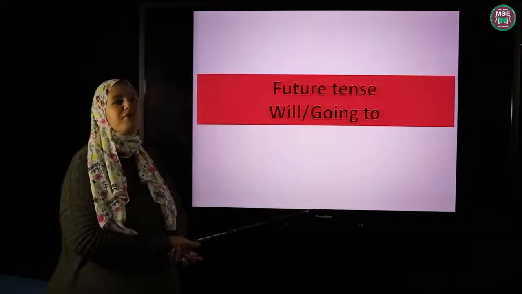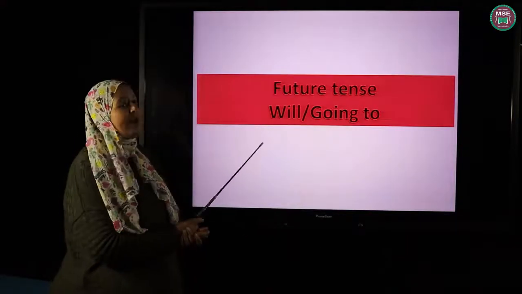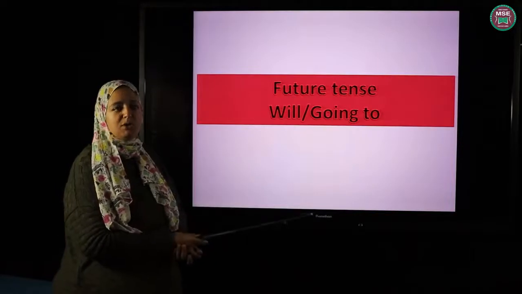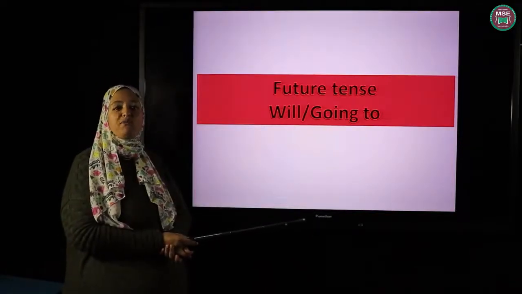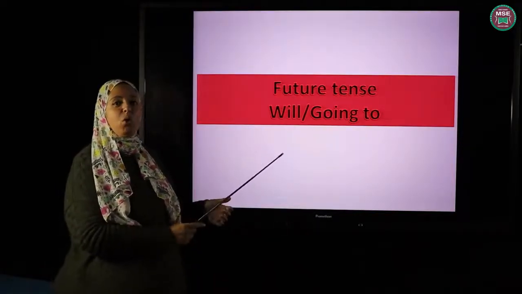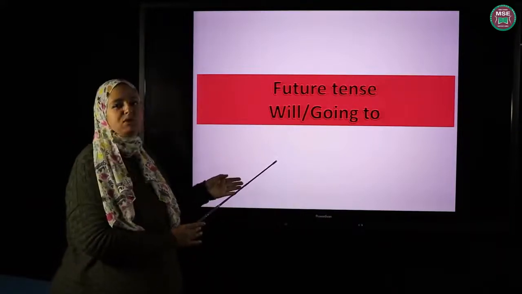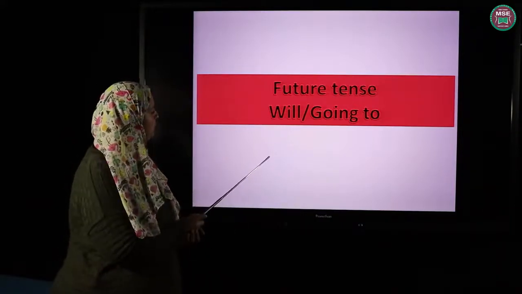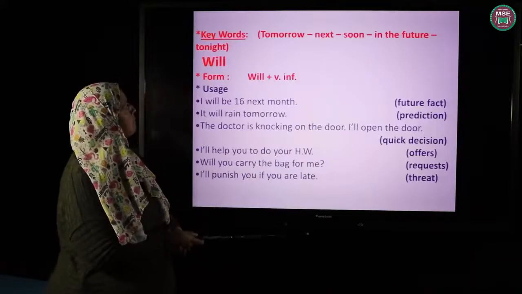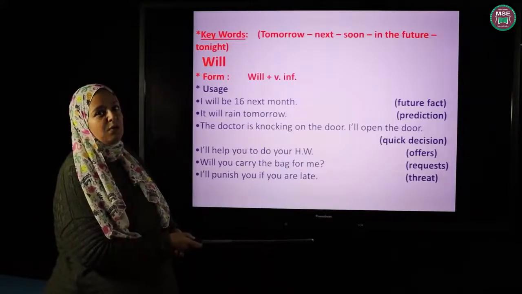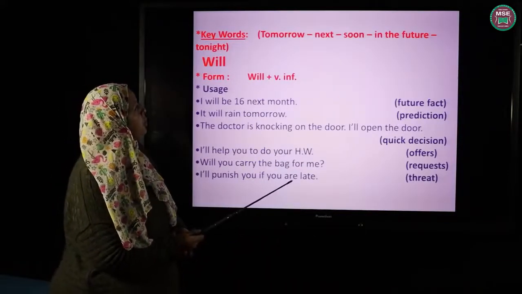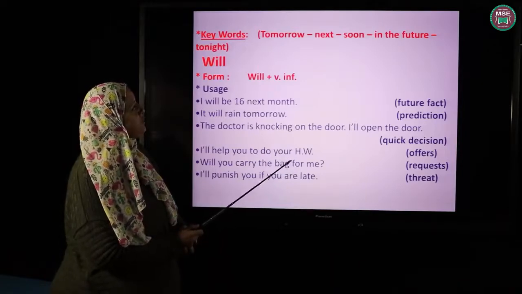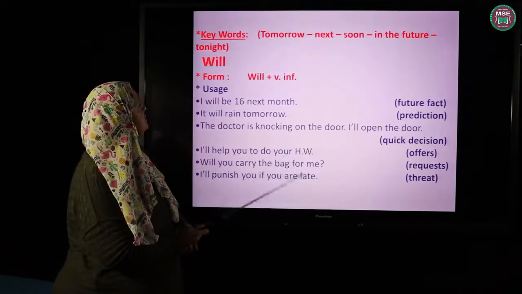Now let's move to future tense using will or going to. We can form the future using will or going to. When do we use will and when do we use going to? Of course, these are some keywords for future: tomorrow, next, soon, in the future, and tonight.